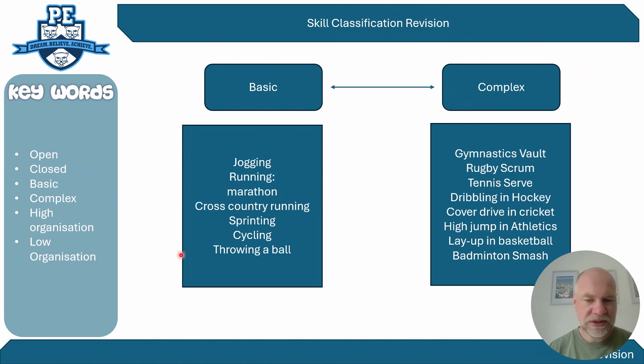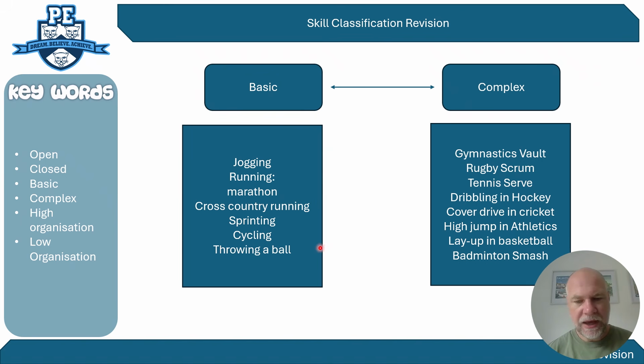So these examples the exam board give are things like running, jogging, different forms of running, such as jogging, marathon running, cross-country running, sprinting. So any running action. And if you have to answer an exam question, think of a running action. I would go a little bit more specific. So give an example of marathon running, cross-country running, rather than just running.